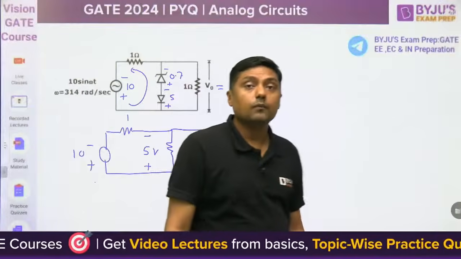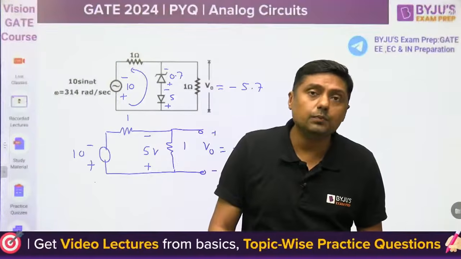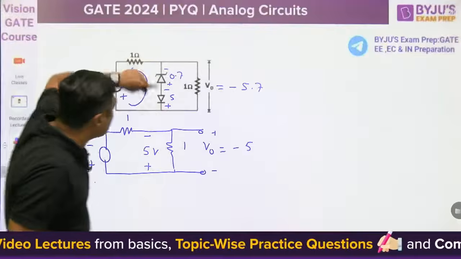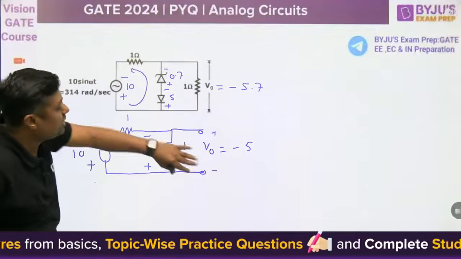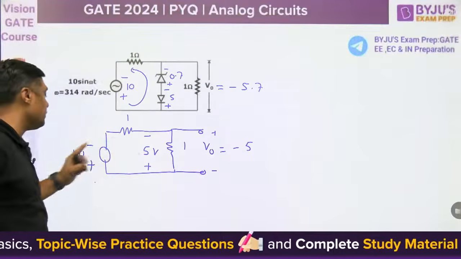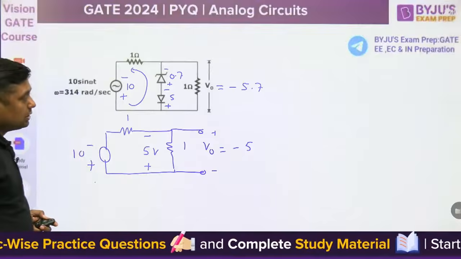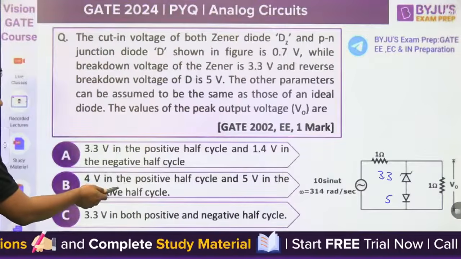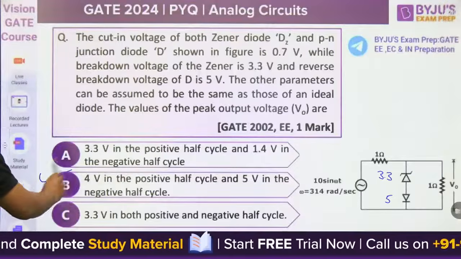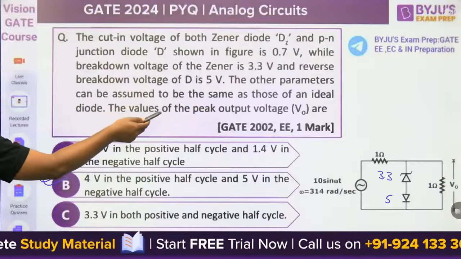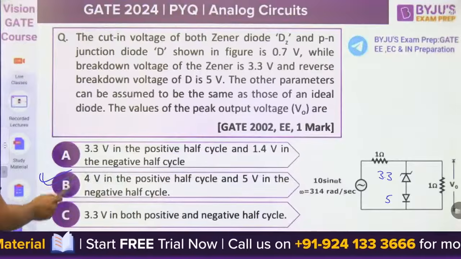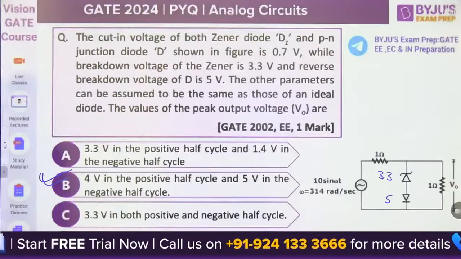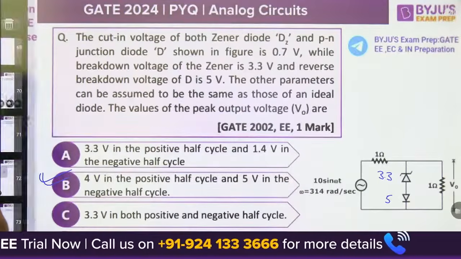Not possible. Means when the input is negative, this path will not conduct. And that's why the maximum output voltage when the input is negative is 5 volt. Which answer is correct? 4 volt in the positive half cycle and 5 volt in the negative half cycle. These are the values of the peak output voltage. 4 volt in the positive half, 5 volt in the negative half cycle. That is the answer.